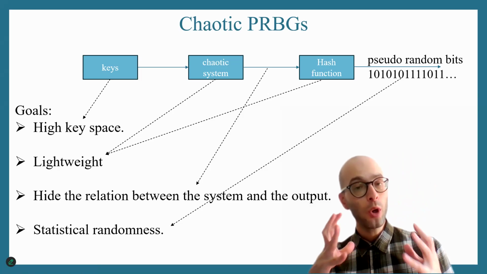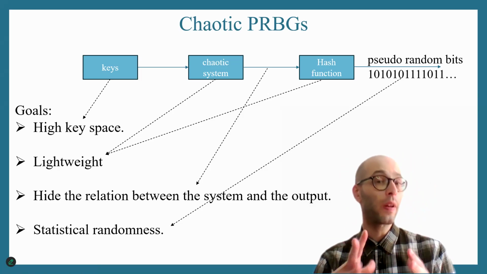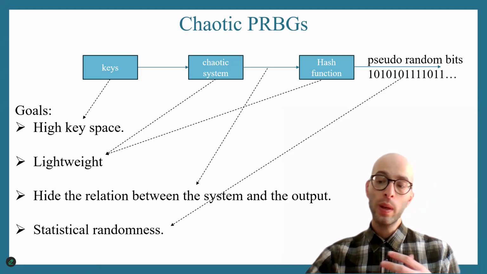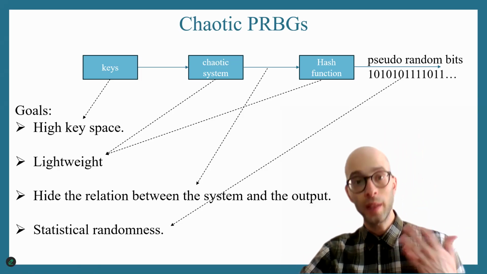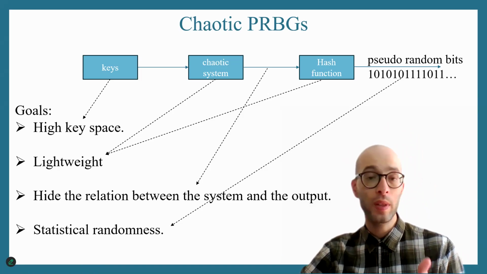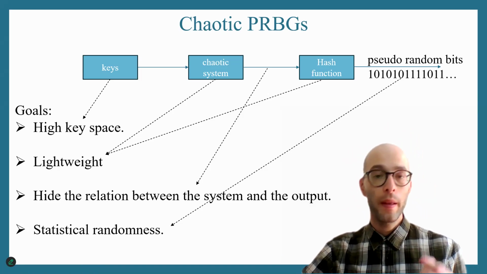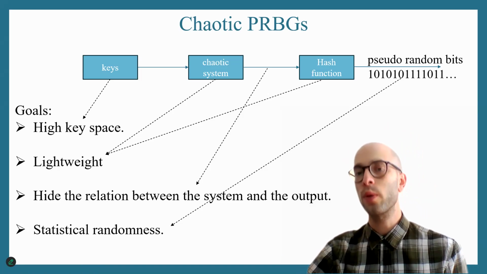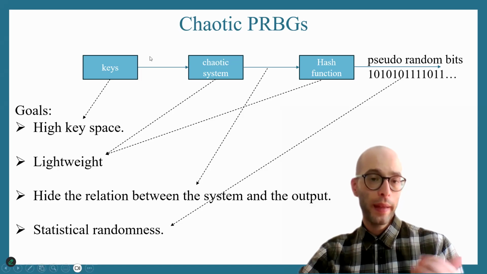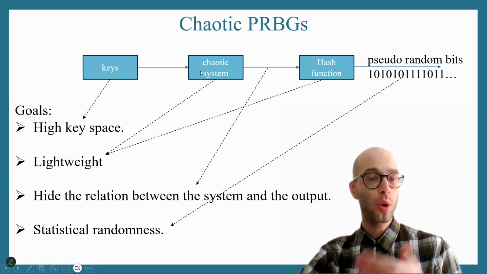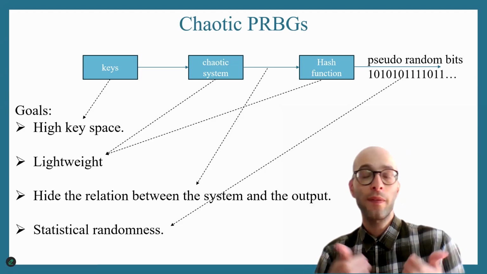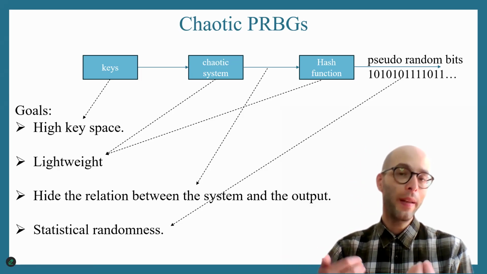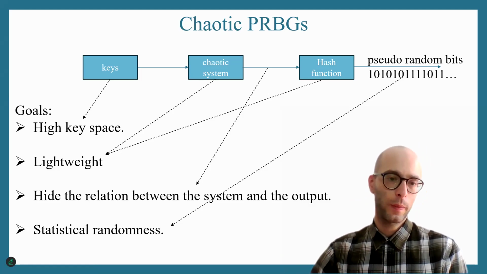So there are several topics here that need to be designed to have a good PRBG. We need to have a very big key space. This is basically the number of different solutions that we can get. So we need to have a system with many parameters. This makes sure that we're resistant to brute force attacks. The chaotic system and the hash function, of course, need to be lightweight. So we cannot have a generator that takes far too long to generate the bits. It needs to be fast. Okay, this is very important.